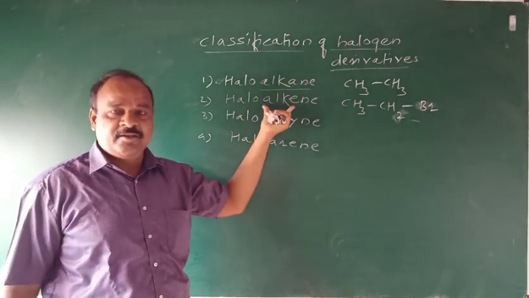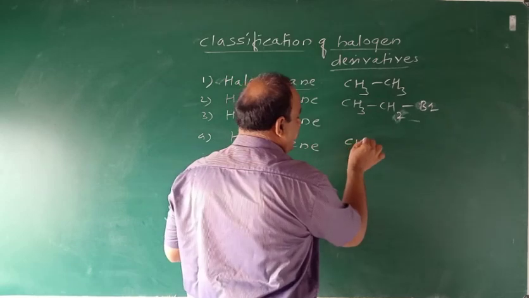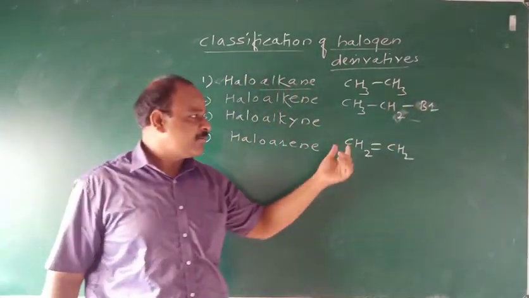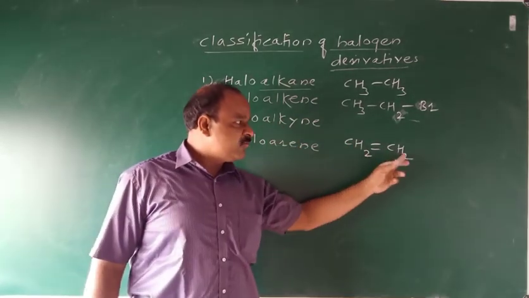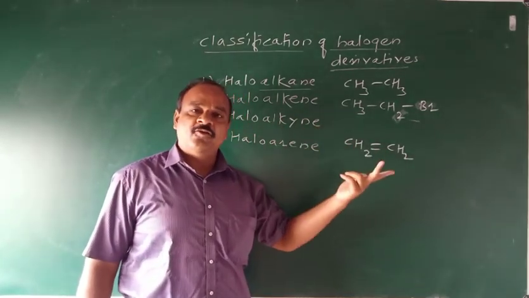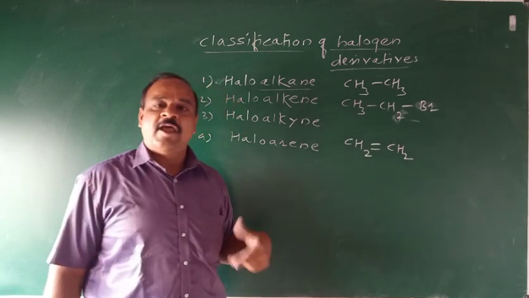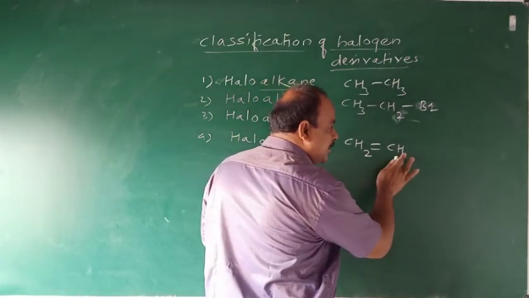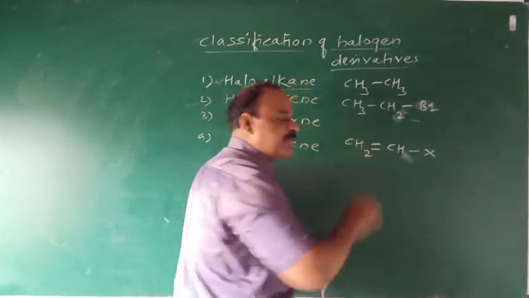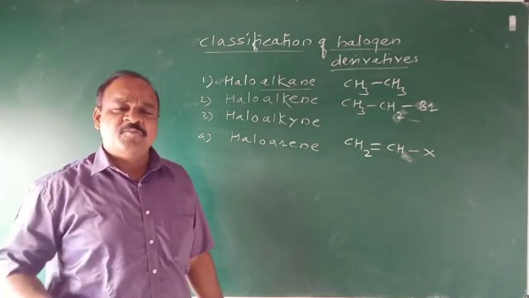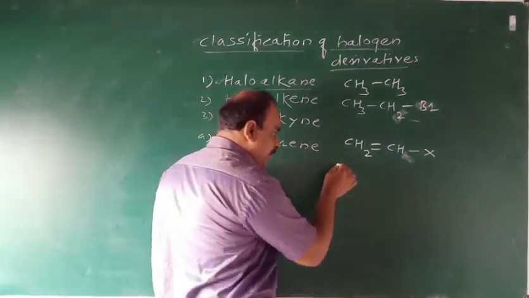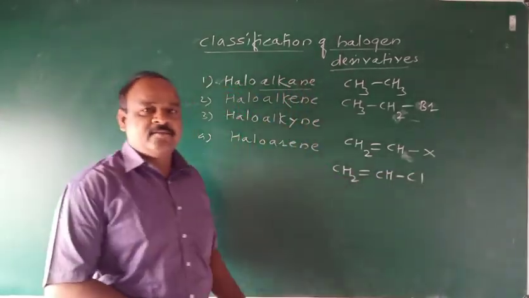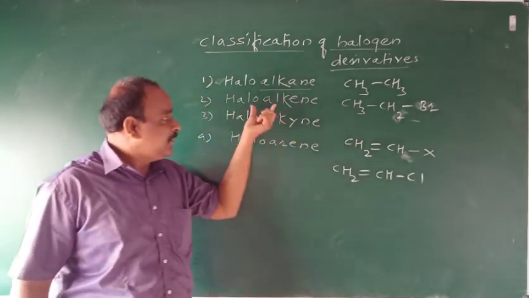Similarly, alkene. Here the carbon skeleton of hydrocarbon is alkene. That means it contains a carbon-carbon double bond. Out of these 4 hydrogen atoms, when one of the hydrogen atoms is replaced by halogen, in general we write it in this way. Here it is replaced by halogen X. Suppose X is Cl. Then the same example can be represented in this way. It is called a halogen derivative of alkene.